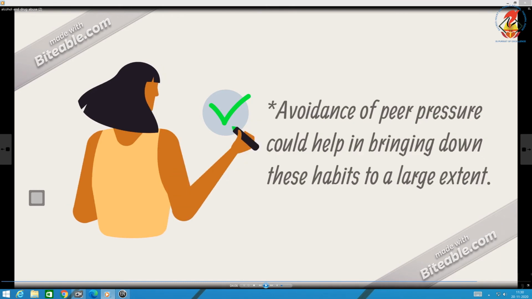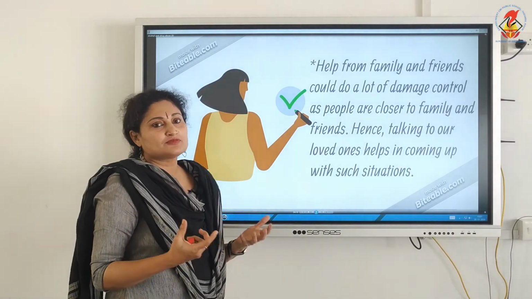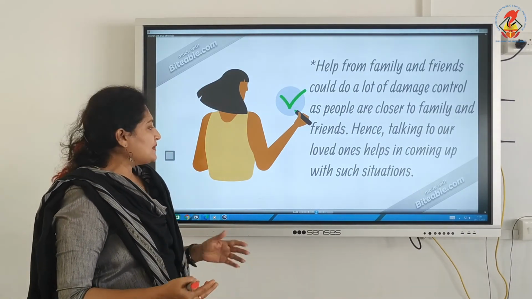Avoidance of peer pressure could help in bringing down these habits to a large extent. Then, help from family and friends could do a lot of damage control as people are closer to family and friends, hence talking to our loved ones helps in coming up with such situations. So, always open up to a confidant of yours, your family member or your friend.